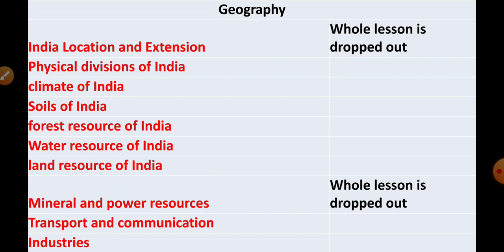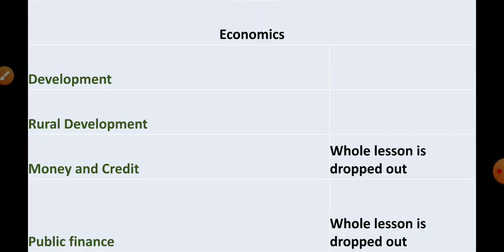Geography section. First lesson is totally dropped. Second lesson, physical divisions of India, climate of India, soils of India, forest, water resource, land resource is for examination. Mineral and power resource, whole lesson is dropped. Transport and communication is for exam. Industries is for exam. From economics part, development is there, rural development is there.